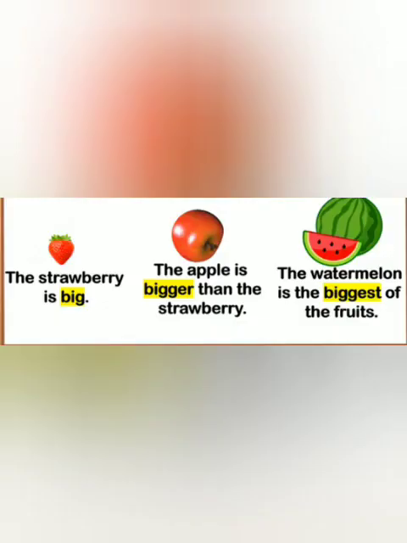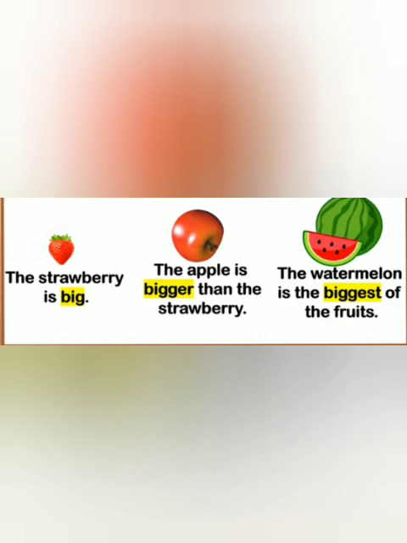Students, now look at these sentences. First one is, the strawberry is big. In this sentence, there is no comparison. So this is positive degree. Now look at second, the apple is bigger than the strawberry. Here is comparison of two fruits. So this is comparative degree.